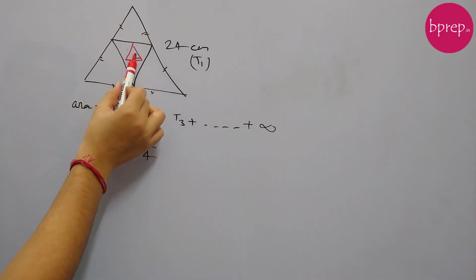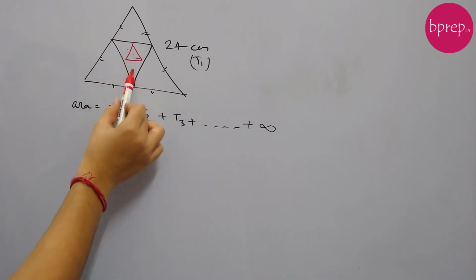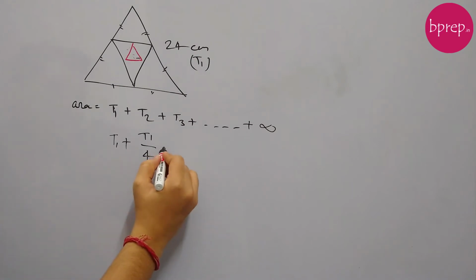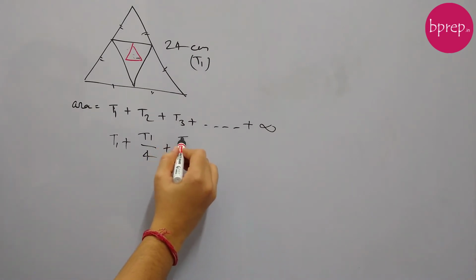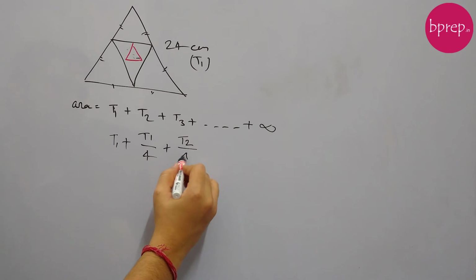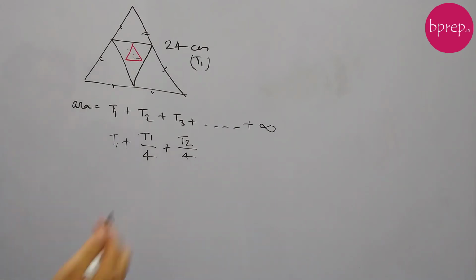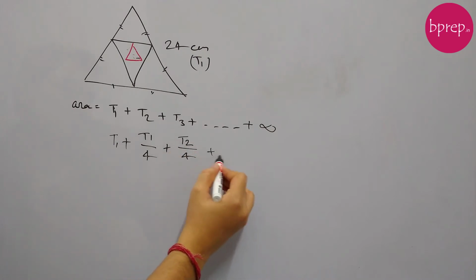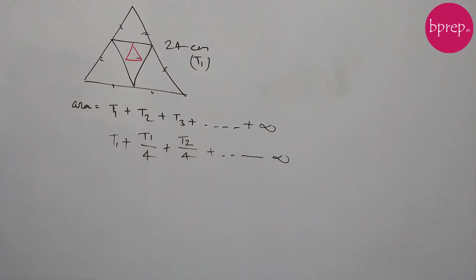Then this T3, the triangle in red, has divided T2 into 4 equal parts. Similar way we can say T3 is actually T2 by 4. So every triangle is dividing the outer into 4 parts. So T3 is T2 by 4, and this will go on till infinity.